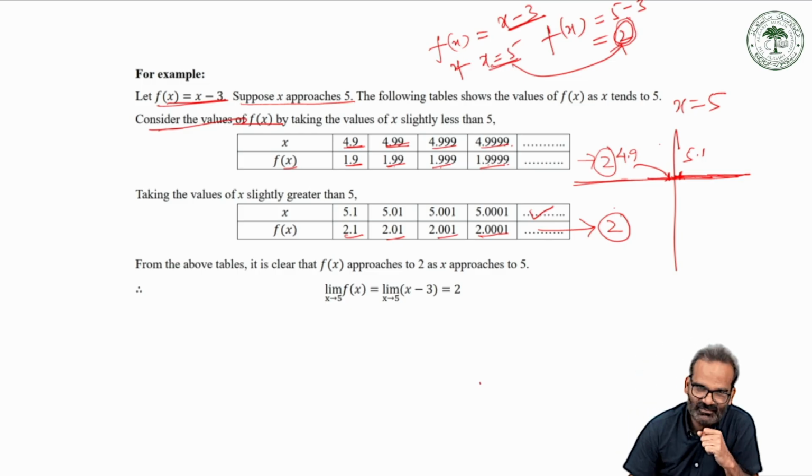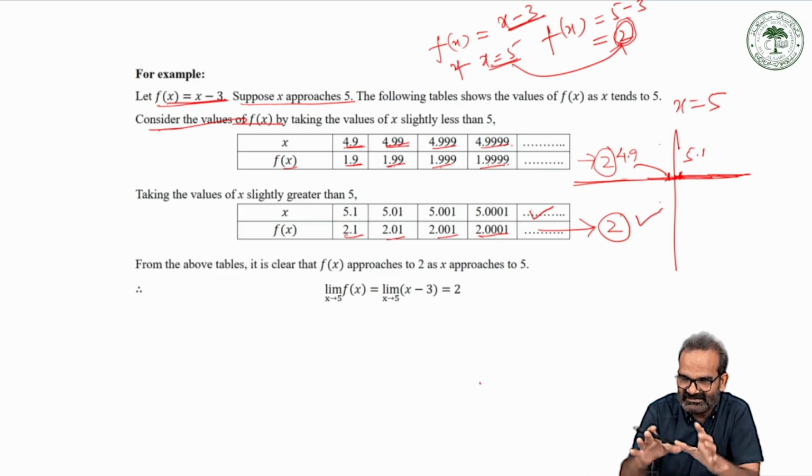So what do we observe from this example? You can think and observe. If we are moving towards the point x equals 5 from its right, as near as we can, or from its left, as near as we can, the function f(x) is moving towards the value 2, right? So how will we write this whole calculation or tabular representation mathematically?